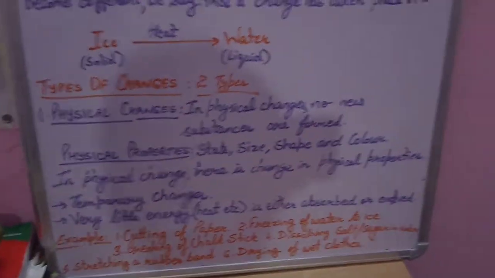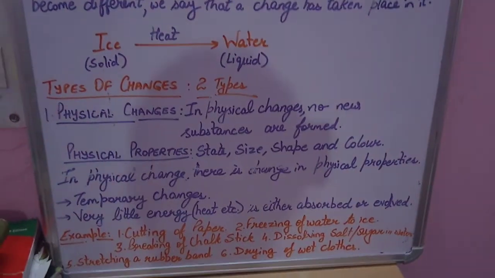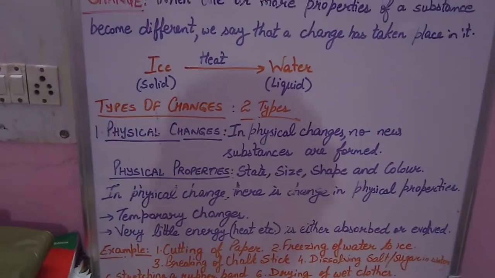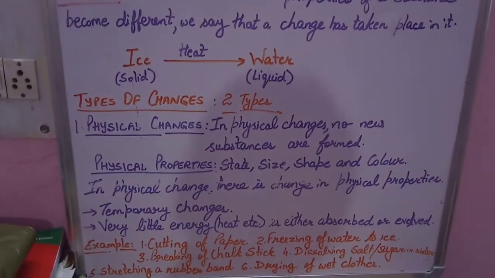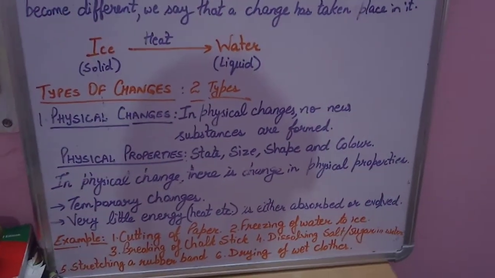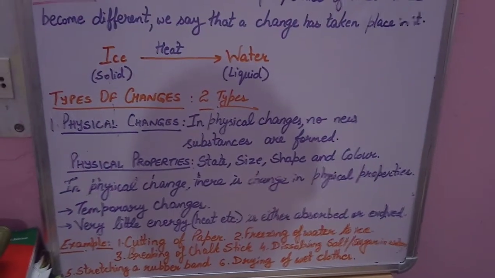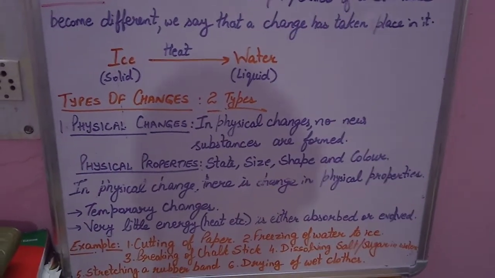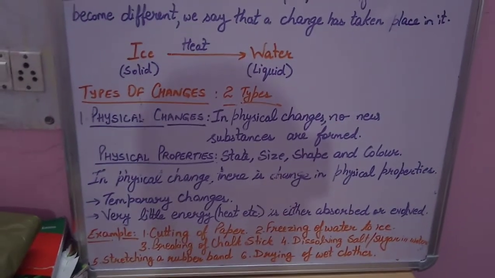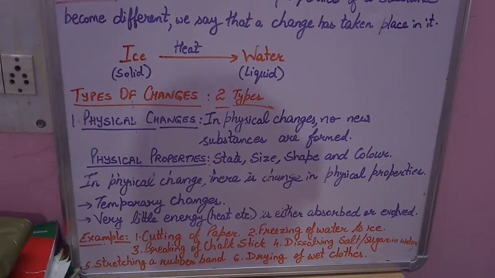So very little energy, heat, etc. is either absorbed or evolved in this process. या तो absorb होगी या release होगी. So there is little energy change. There is little change in the state, size, shape or color of the substance. And these are termed as temporary changes. इन changes को reverse भी किया जा सकता है. So these are the physical changes.